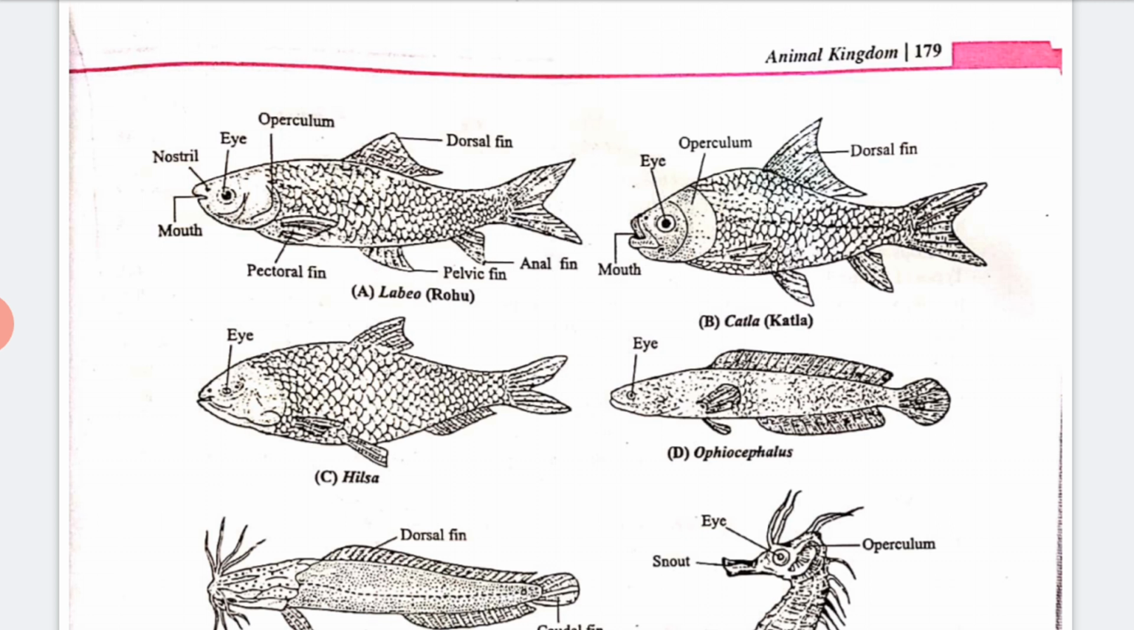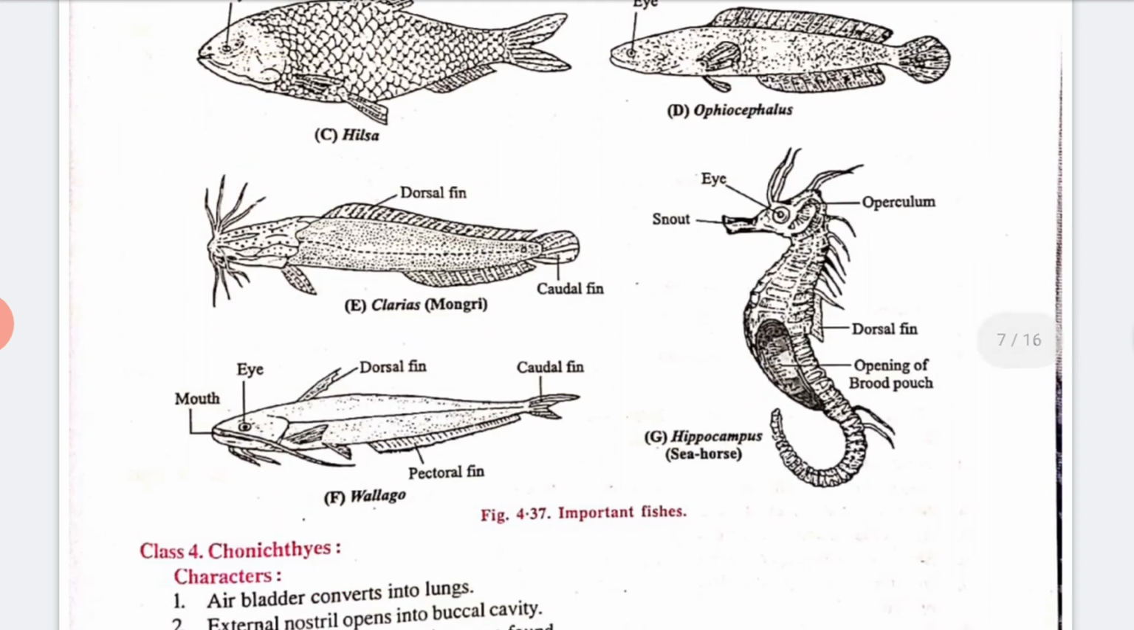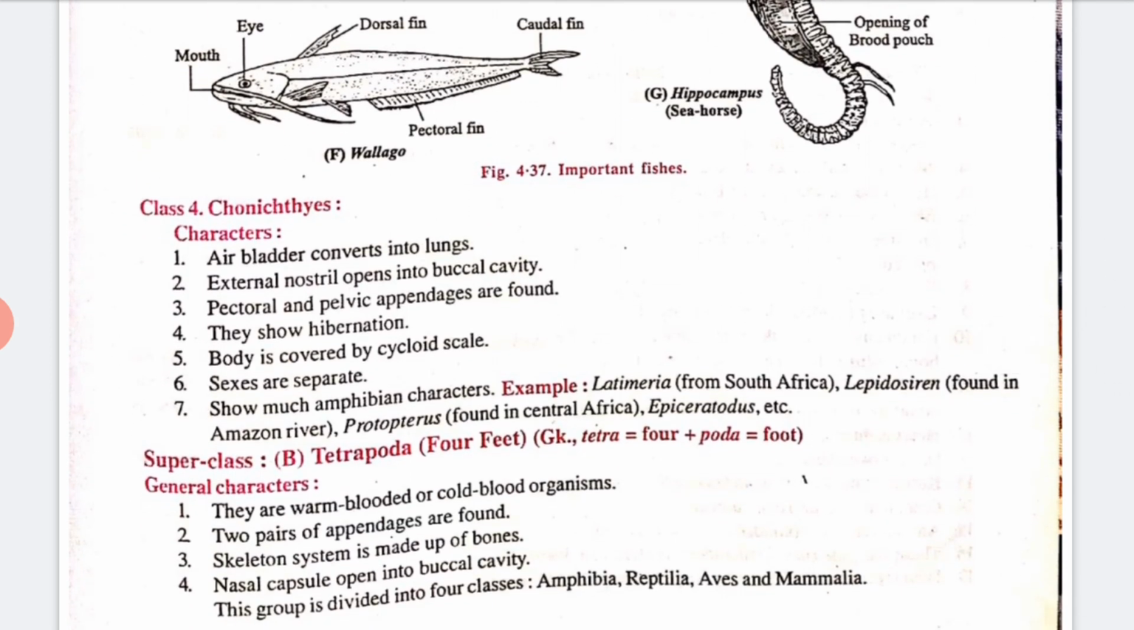And Clarias, that is also known as Magur, yes. So seahorse, this last picture is known as seahorse, but this is a fish, yes. Now the next, fourth class we have is Choanichthyes, that means the air bladder converts into lung.